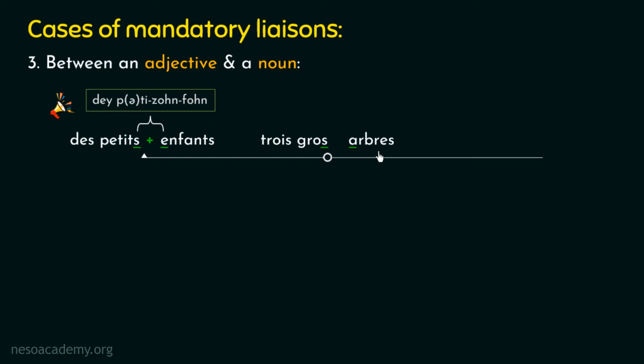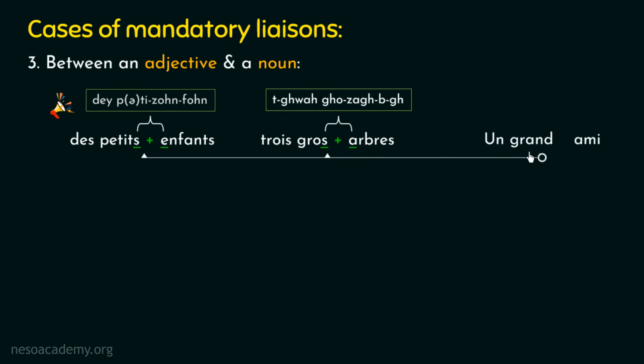Hence we can say that this example belongs to the third case of mandatory liaison because the second word is an adjective and the third word is a noun. So the liaison will be mandatory here, and after applying the liaison, we will pronounce it as trois gros arbres, which means three big trees. So that's all about the second example. Now let's talk about one more example. So here we have our third example on the screen.